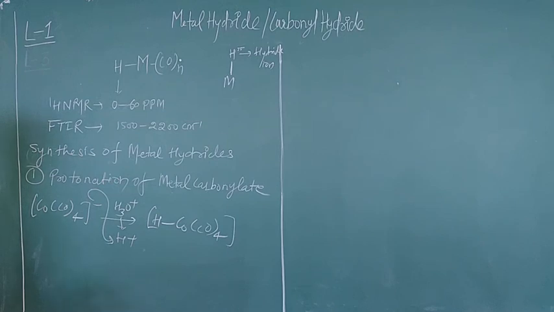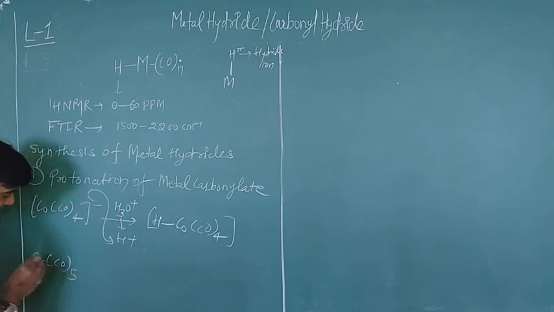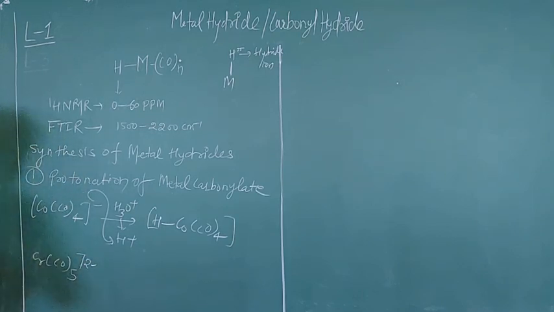Similarly, you can take another example of an iron complex or a chromium complex. Take chromium CO 5, with 2 negative charge.